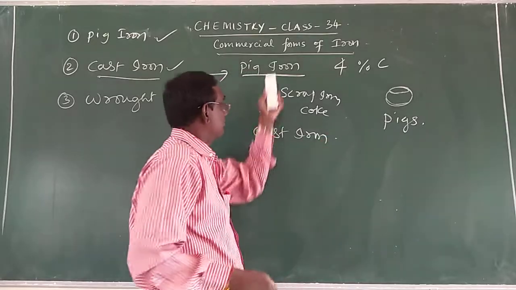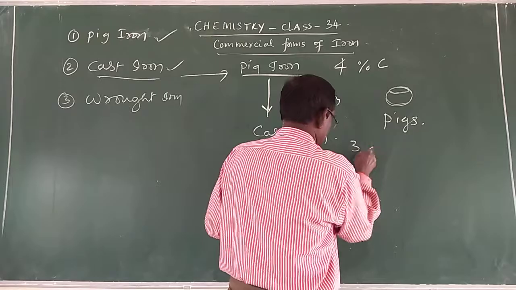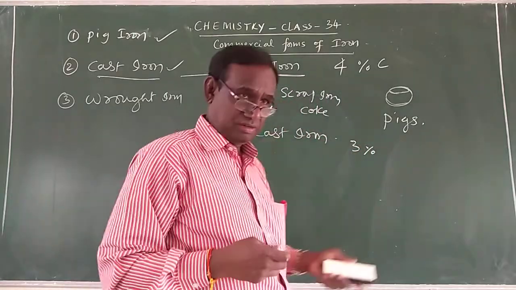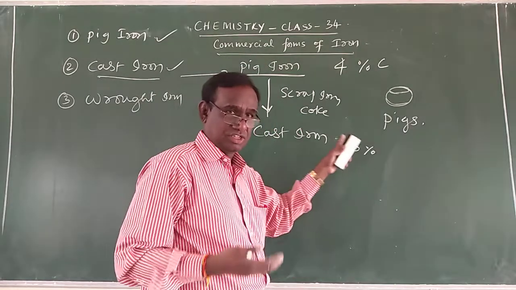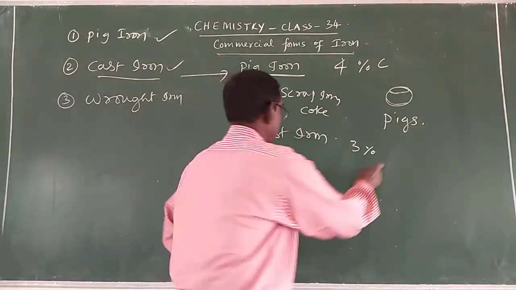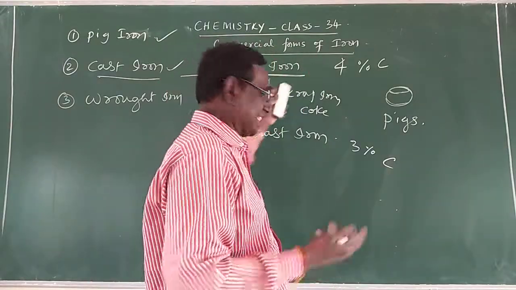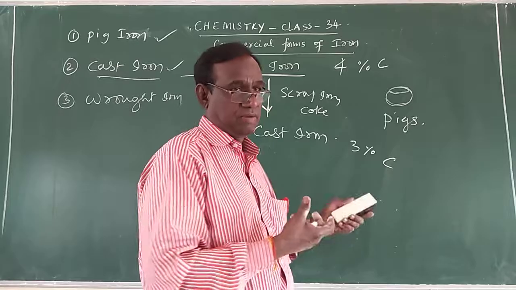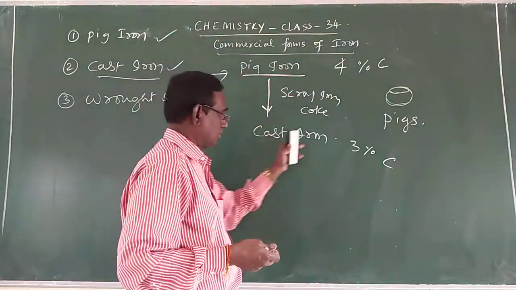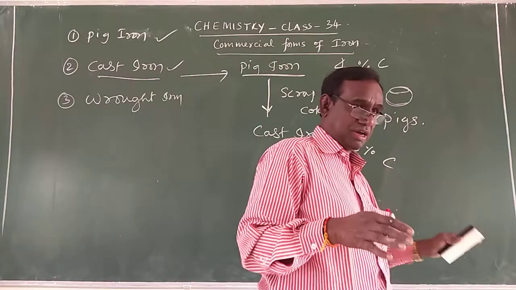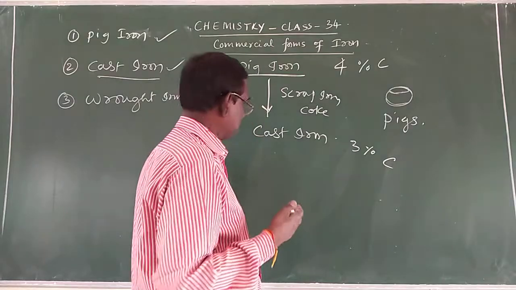So what is the difference between pig iron and cast iron? Cast iron contains only 3% of carbon. It is hard and brittle. It is hard and what? Brittle. Which one is hard and brittle? Cast iron. It contains 3% of carbon, and it is obtained by heating the pig iron along with the scrap iron, waste iron, as well as coke in a reverberatory furnace with an excess blast of hot air. So pig iron is converted to cast iron, which contains about 3% of carbon, and some of the impurities have been oxidized, and some metal oxides are also reduced by the coke.